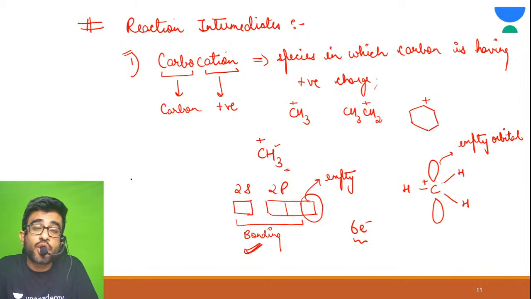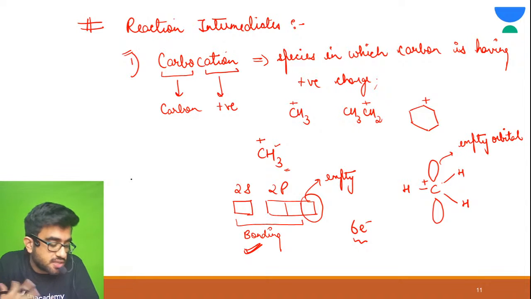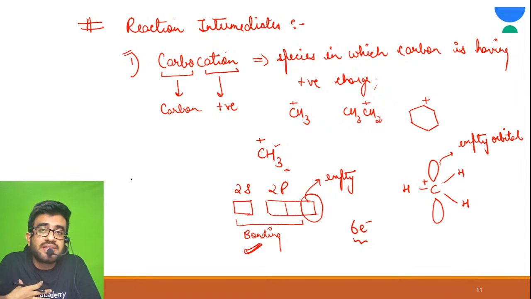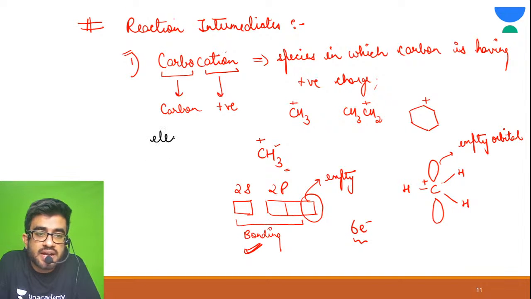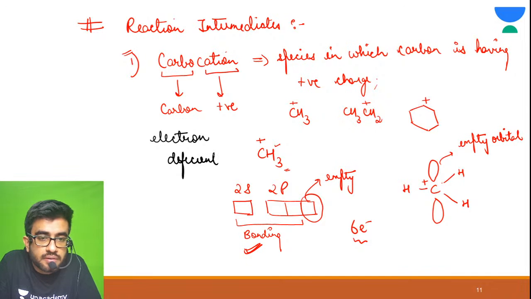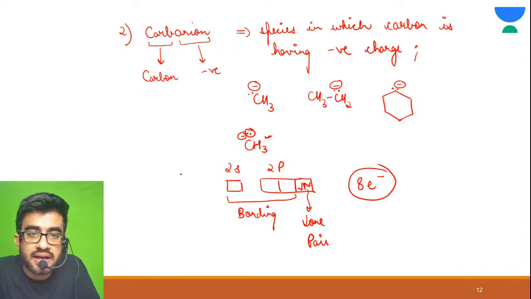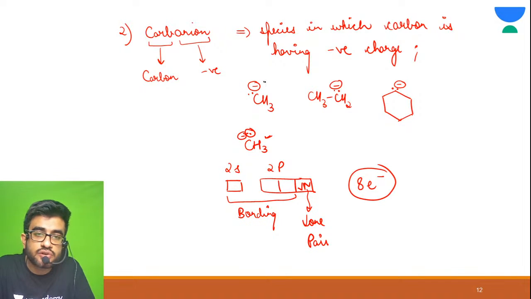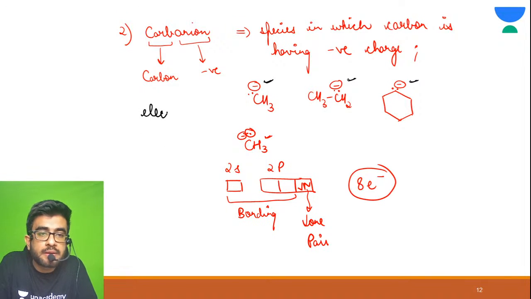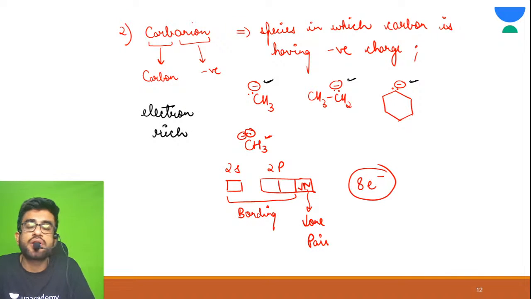Yes, this is electron deficient because it is having positive charge. Positive charge means there is less negative charge. Less negative charge means it is electron deficient. Similarly, now see carbanion. Carbanion is having this excess of negative charge. So these are electron rich.